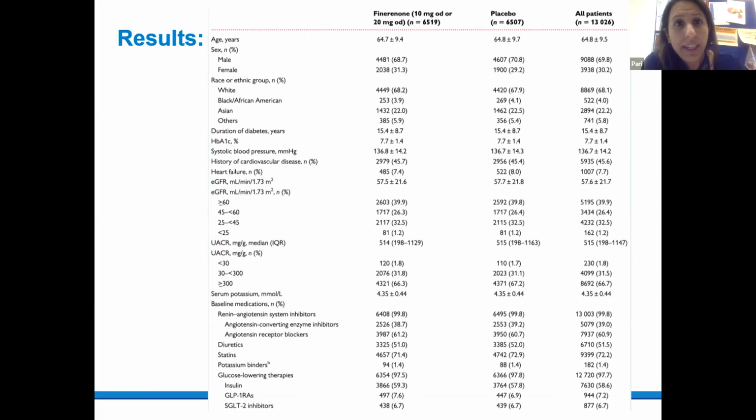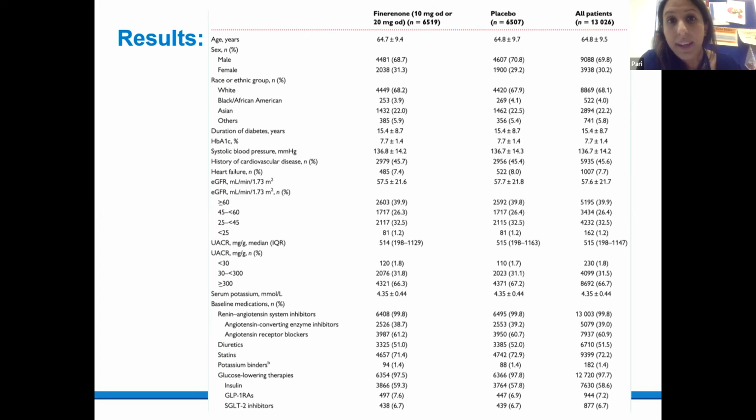So here, this is looking at the range of the demographics for individuals that were randomized to either placebo or finerenone. And in both groups, there were more than 6,500 individuals randomized to each of these arms. The mean age was 65 years, and more than 2/3 of individuals were male, with about 1/3 being female.